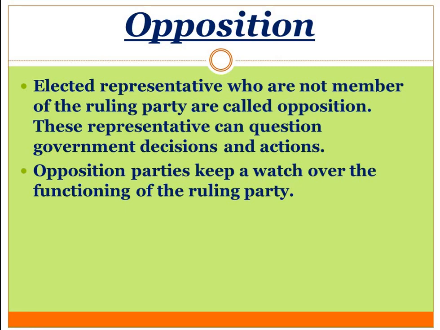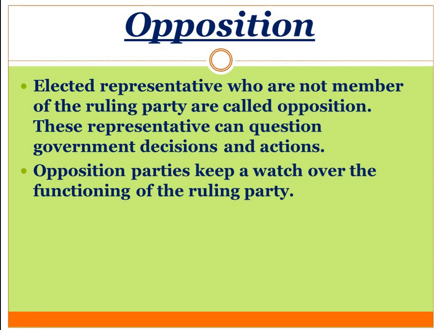Elected representatives who are not members of the ruling party are called opposition. The people or MLAs who won the election from different constituencies but are not from the ruling party are called opposition. And these representatives can question government decisions and actions.